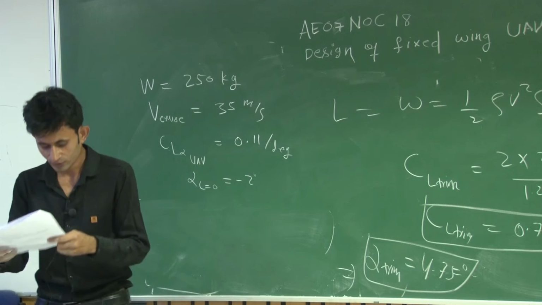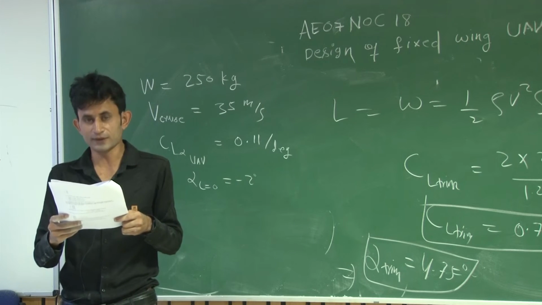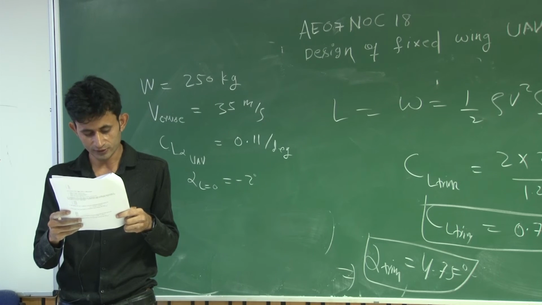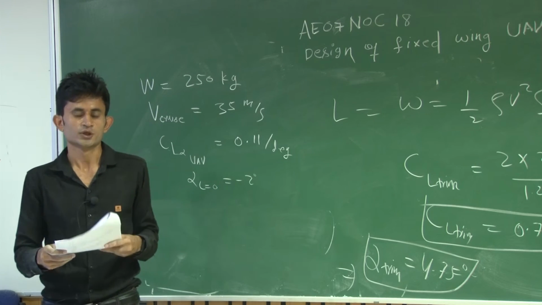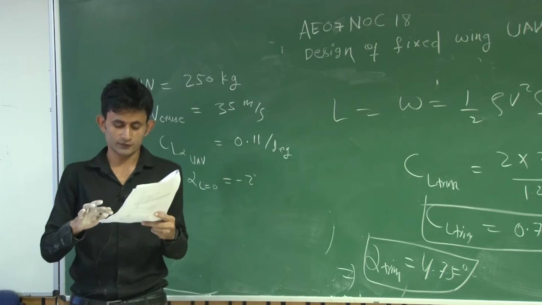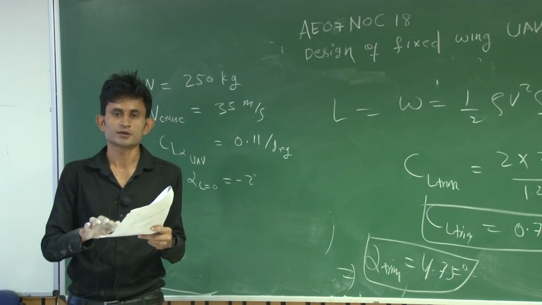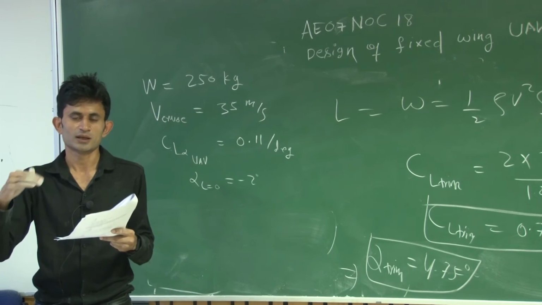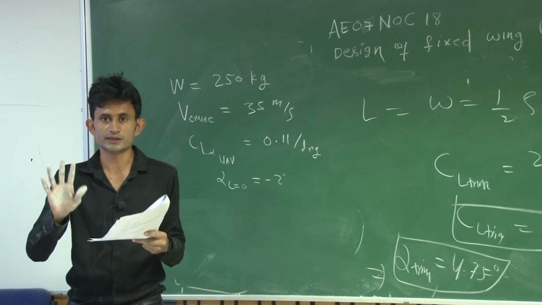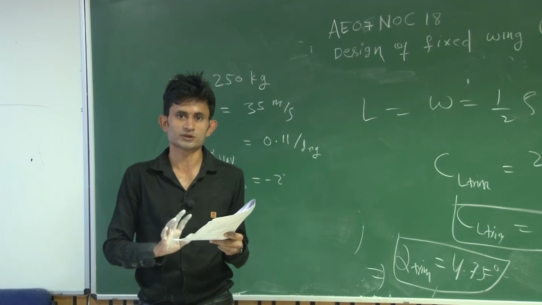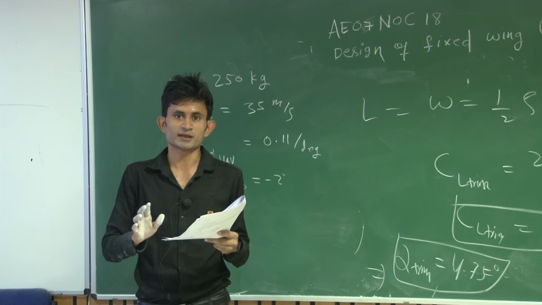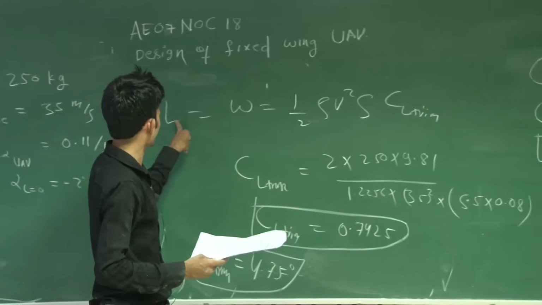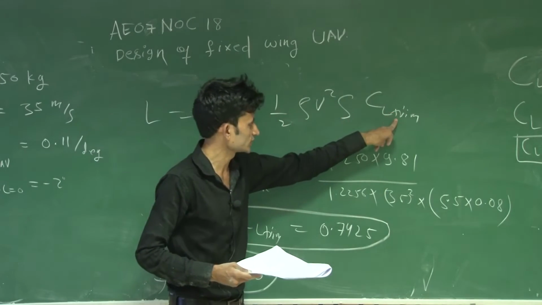And in the fifth question, to maintain the same trim lift coefficient obtained in question 4 for the UAV at 5 kilometer geopotential altitude, what will be the new cruise velocity? Basically, if you go to 5 kilometer, you are going above sea level. This means at that altitude, density will be less as compared to the sea level density. Suppose your density is decreasing, so you know that lift equals weight equals half rho V square S CL.